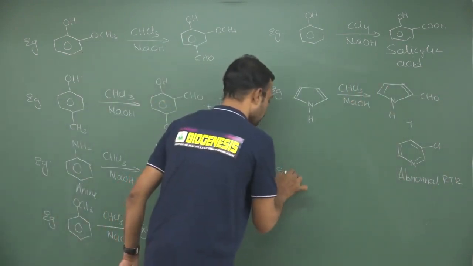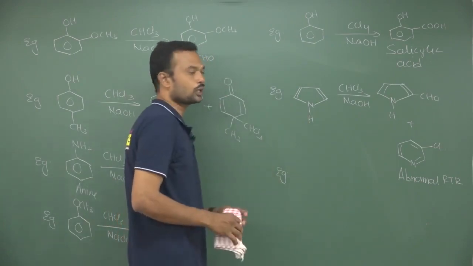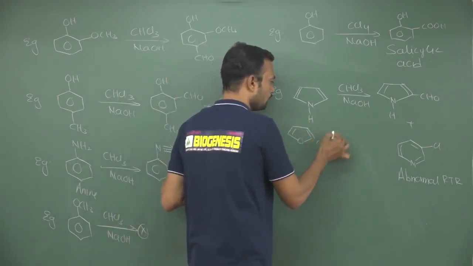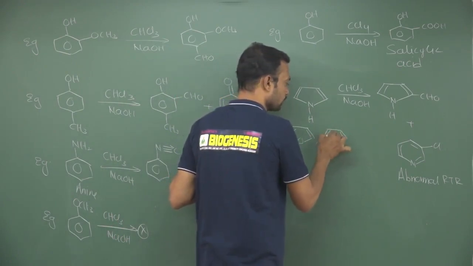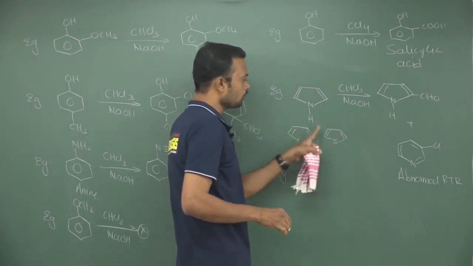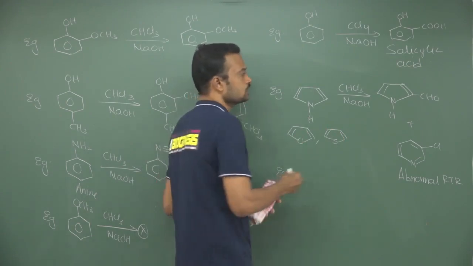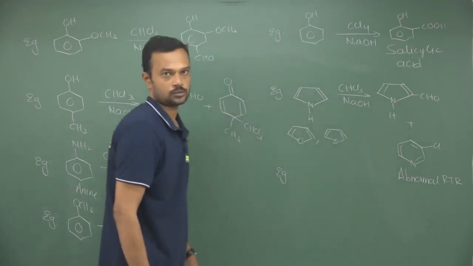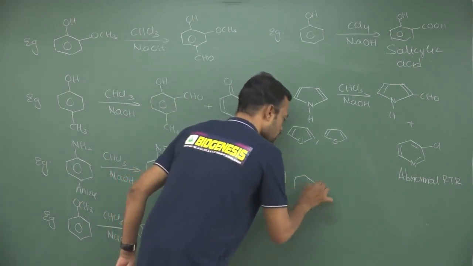Okay. So quinoline, pyrrole, furan, thiophene, if you take any one, so not only this reaction is similar to furan, okay, it is also similar to thiophene. So these three molecules will give EAS formylation exactly at second position with respect to their heteroatoms. Okay. Suppose, see, this is asked question in exam.